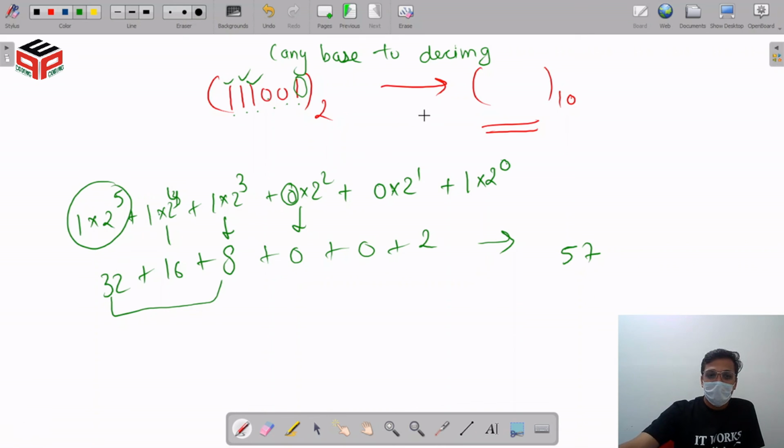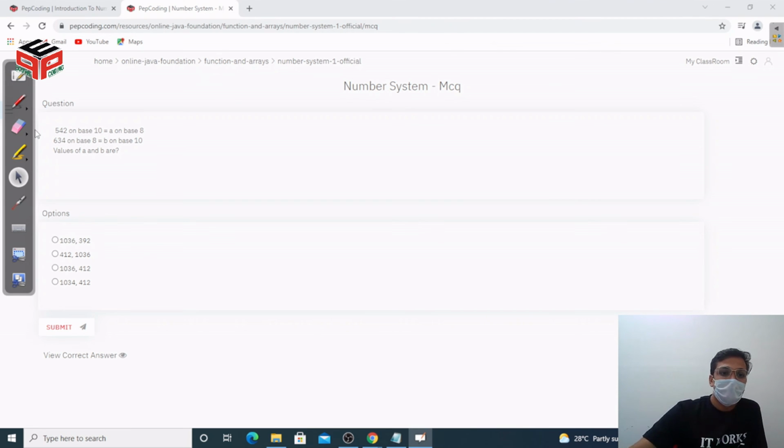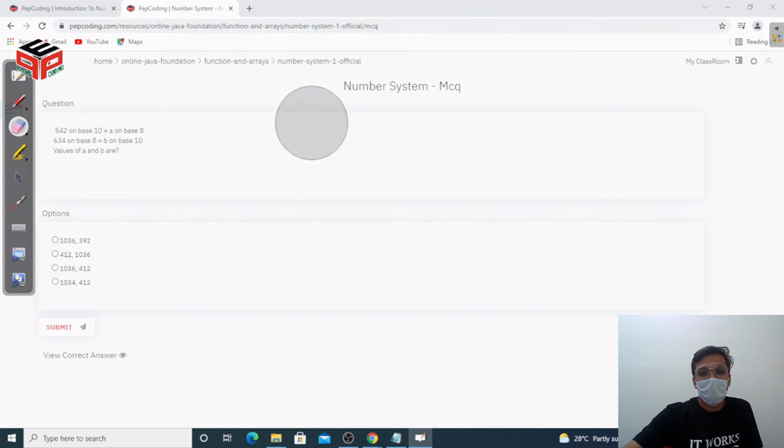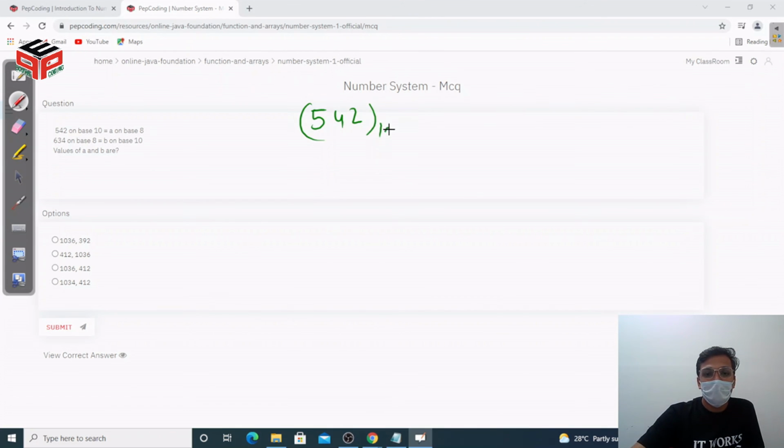Now let's see one MCQ question in our portal. We are given the number 542 in base 10 and we have to convert it to base 8.